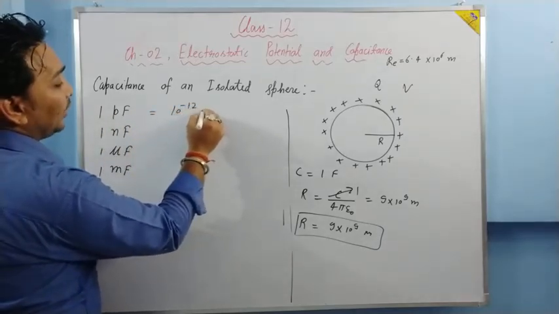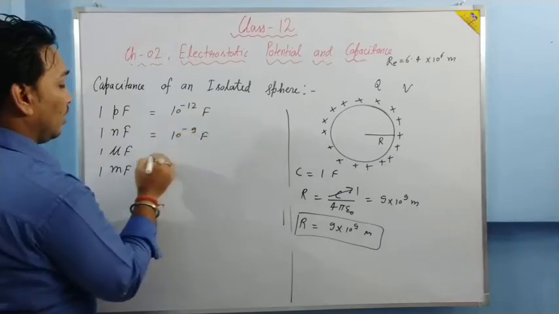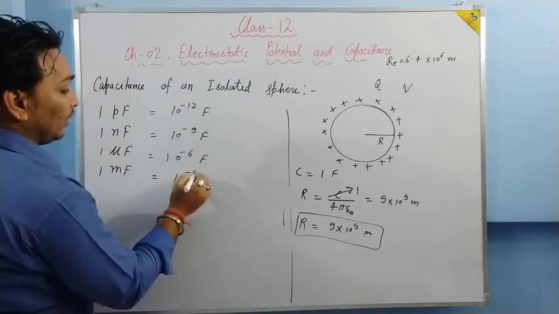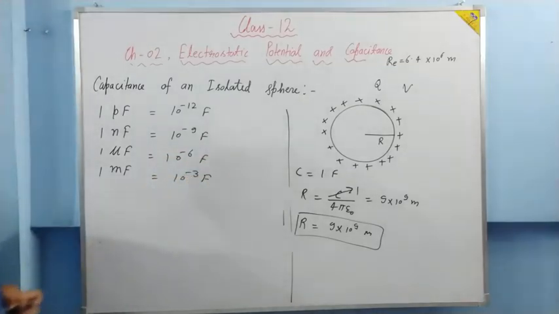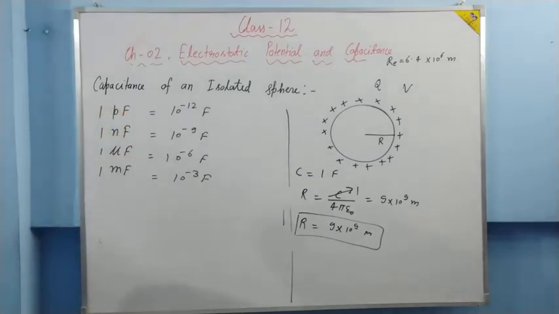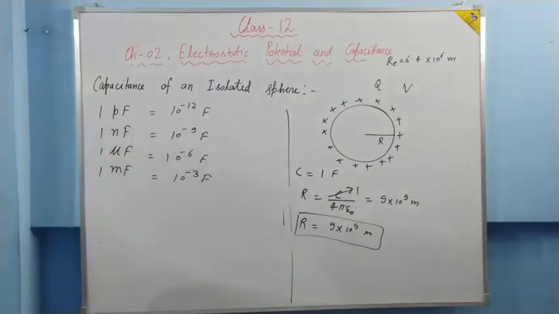10 to the power minus 12 farad. 1 nanofarad, 10 to the power minus 9 farad. 1 microfarad, 10 to the power minus 6 farad. 1 millifarad, 10 to the power minus 3 farad. You will see all these units in your books only. You will not see a capacitor of 2 farad. You will always see a capacitor of 2 microfarad, 2 nanofarad, 2 picofarad, like that. Is it clear? So this is the capacitance of an isolated conductor.